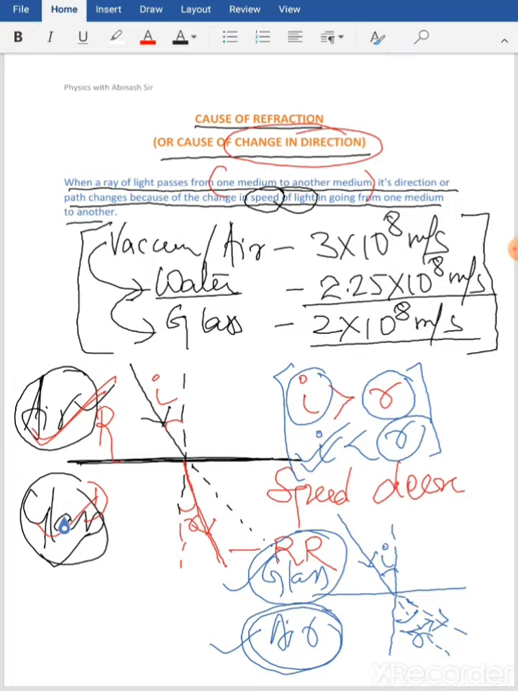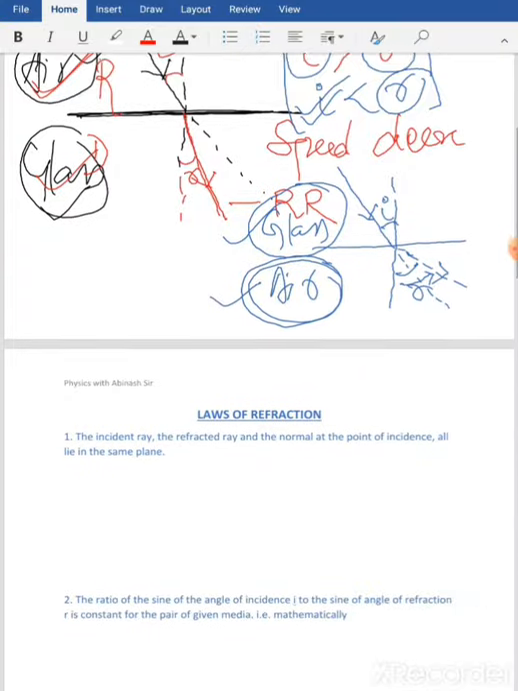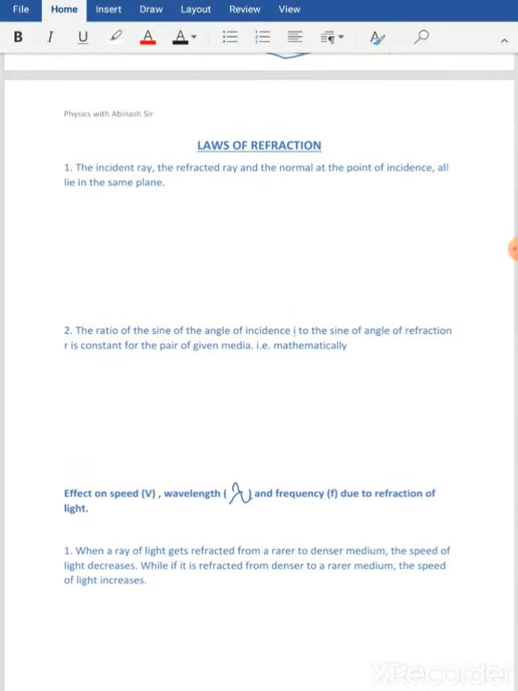All right, so now I hope you have understood the reason behind the cause of refraction. Refraction, or the change in the path, takes place because in different media the speed of light is different. Okay, so now let's move to the next one. Now we have the laws of refraction.